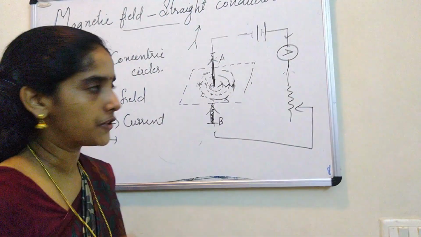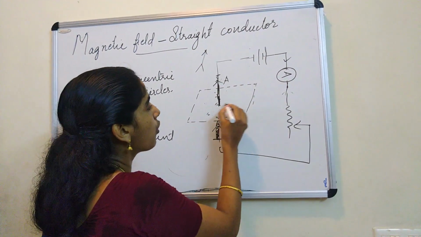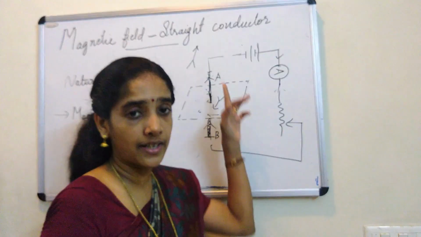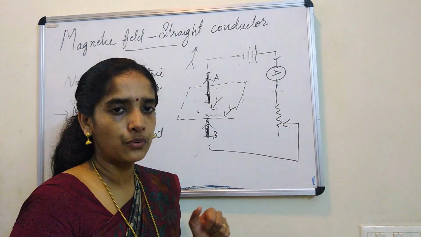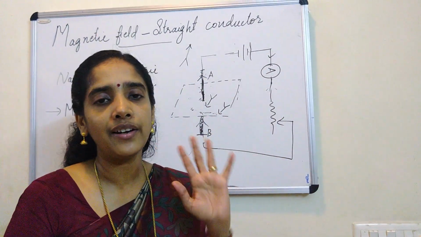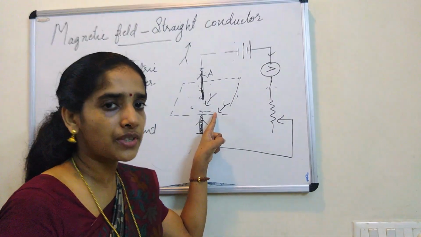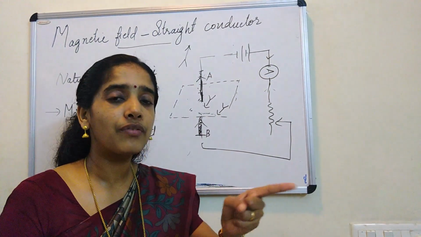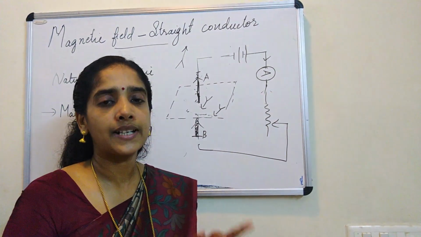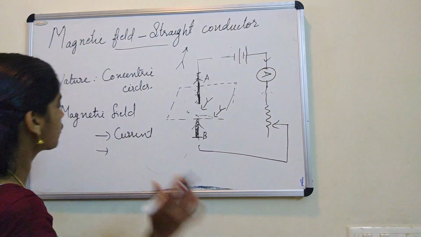One more thing we observed: here we kept the compass, let me rub these field lines. We kept the compass needle at different distances from the magnet. A current carrying conductor is a magnet now. As you move the compass needle away from the magnet, the deflection in the needle decreases. The direction of the north pole represents the direction of the magnetic field. The angle of deflection represents the strength of the field. As you move the compass needle away from the conductor, the strength of the magnetic field decreases, so the deflection also decreases. This is the next observation.